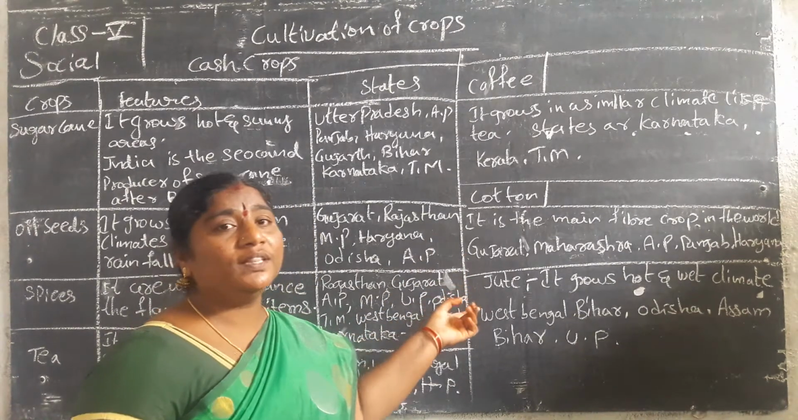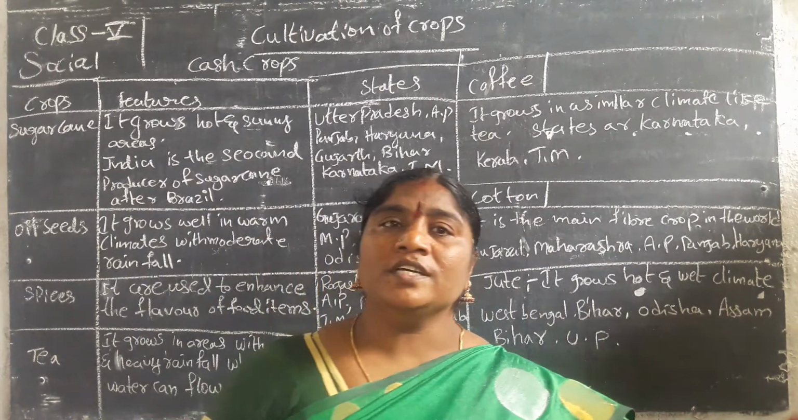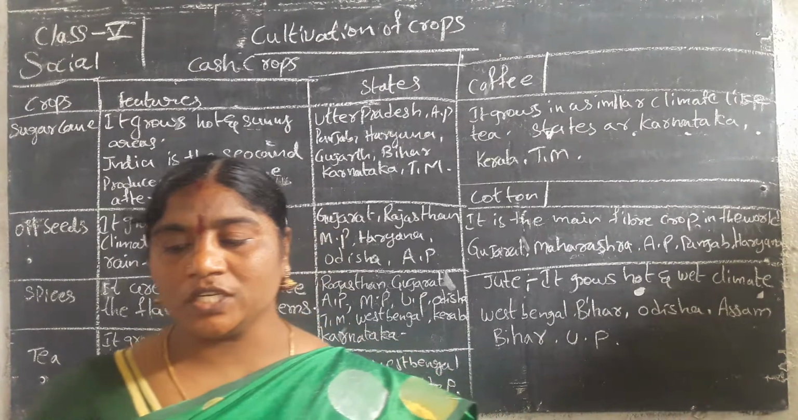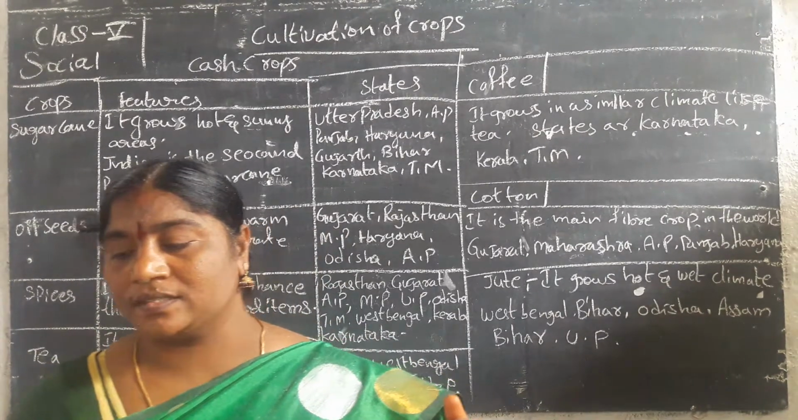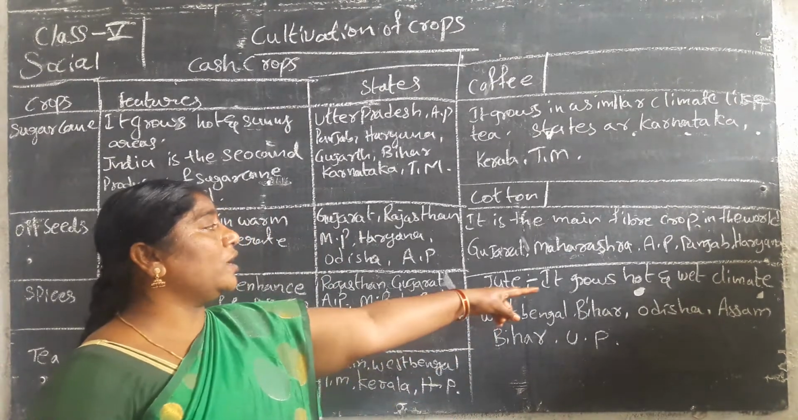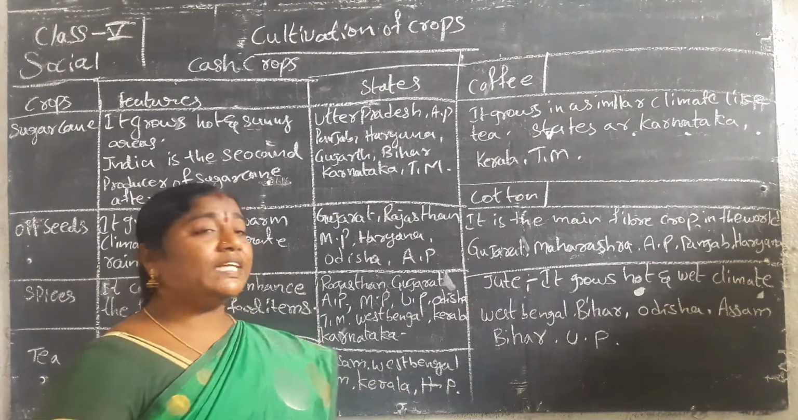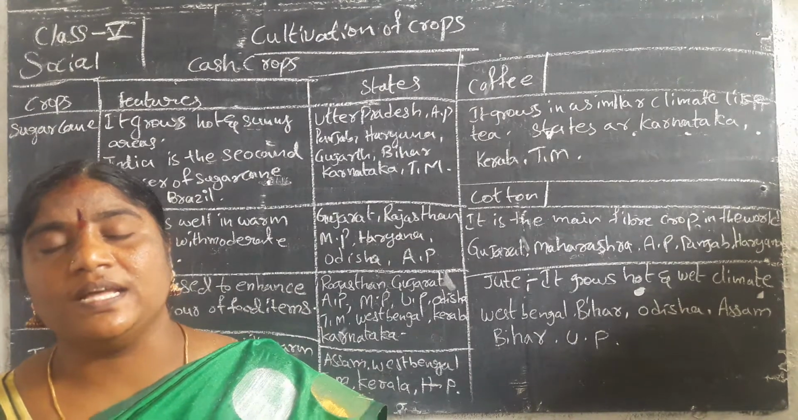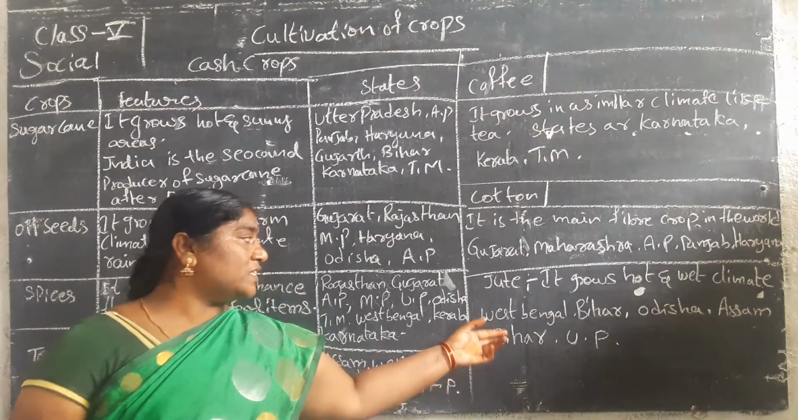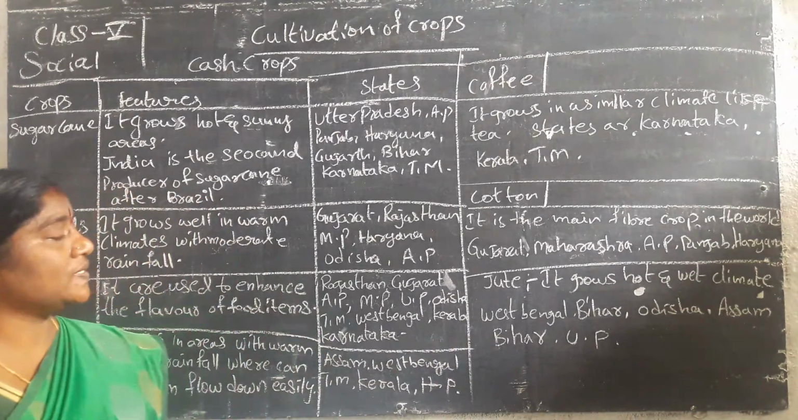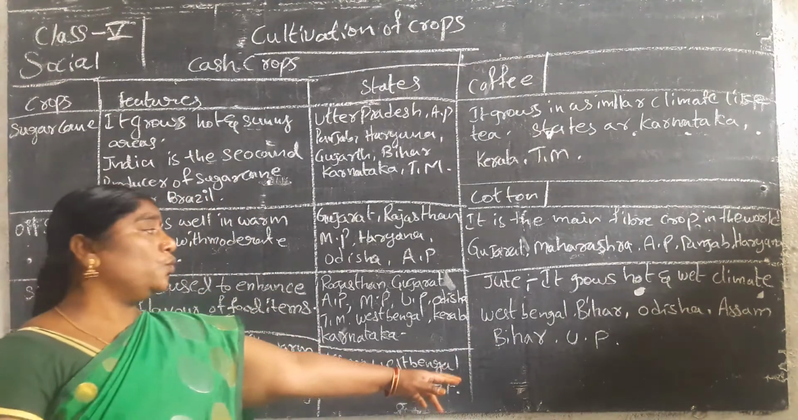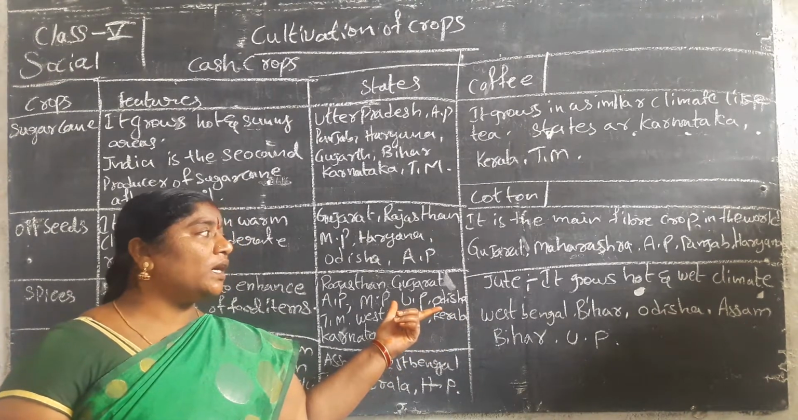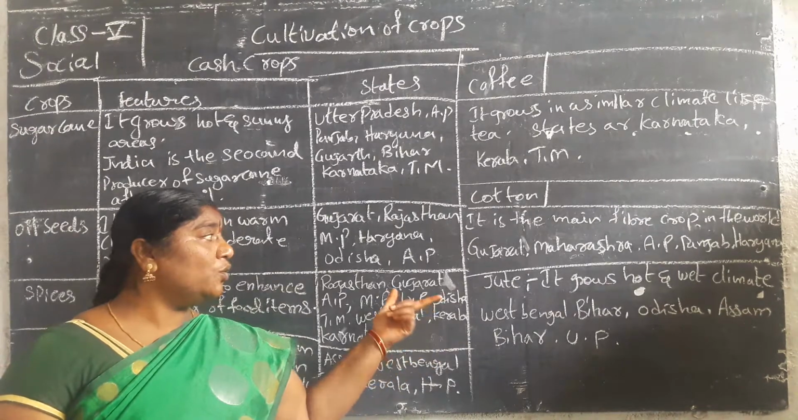Next is jute, of a similar type. It grows in hot and wet climates. It is an important fiber crop. The main states producing jute are West Bengal, Bihar, Odisha, Assam and Uttar Pradesh.